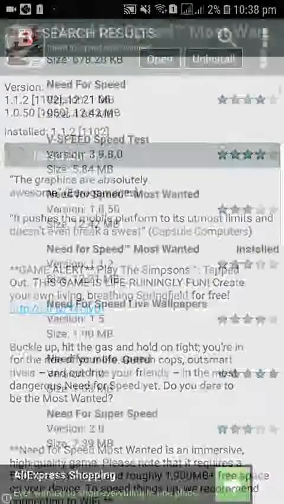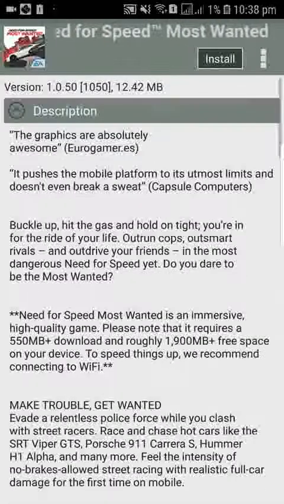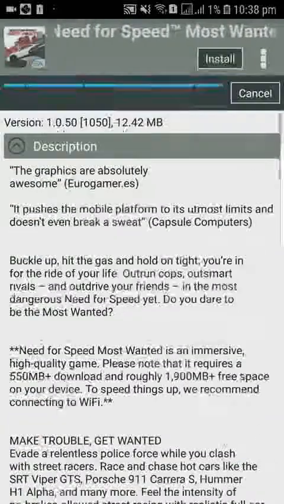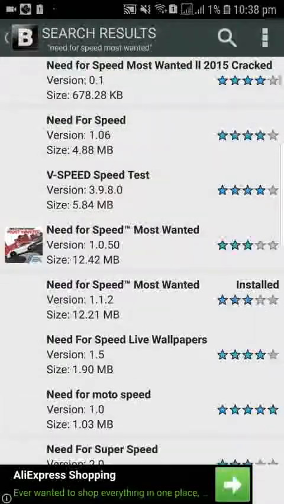I have already installed it, but I can still show you. Over here there's an install button, there will be the same install button, and yep, there's an install button, and then we will open it. Afterwards it will ask for a Wi-Fi connection or 4G to download the size of this, so I will get back to you after downloading this.